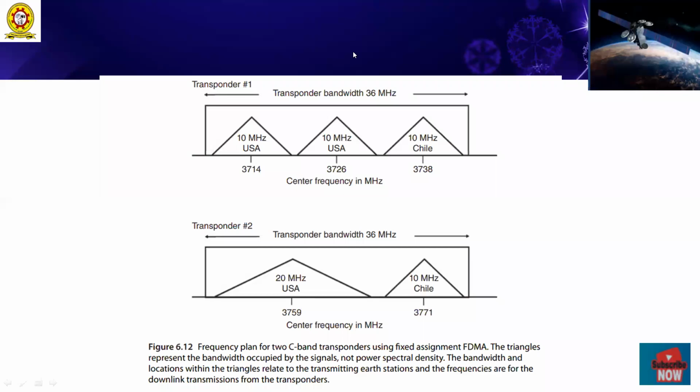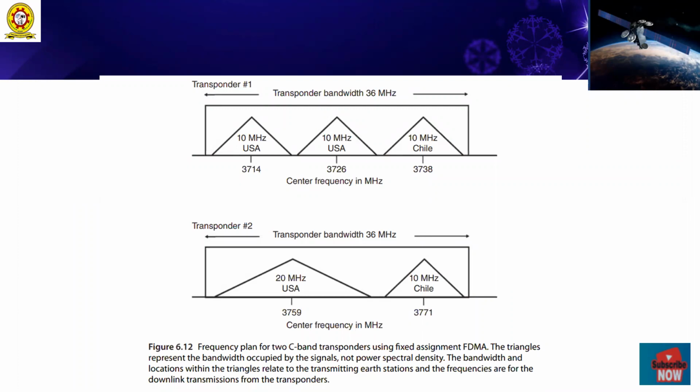In this slide, the total transponder bandwidth is chosen. Suppose you have one transponder; for that transponder, we have a bandwidth of 36 megahertz. So how do we share this 36 megahertz among various stations?